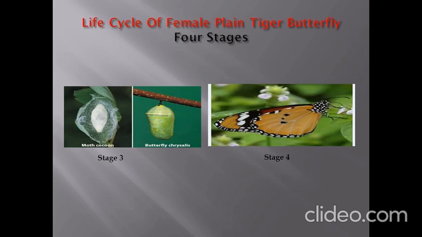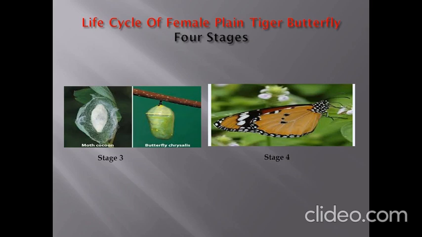But the way the female plain tiger butterfly lays eggs on the milkweed, that is the rui leaf, it is not so for other butterflies. If we see the example of the black swallowtail butterfly, it will lay the eggs on the plants of carrot or fennel. Even the time for the larva to come out, what we have seen in the plain tiger butterfly, the larva will come out after 6 to 8 days.